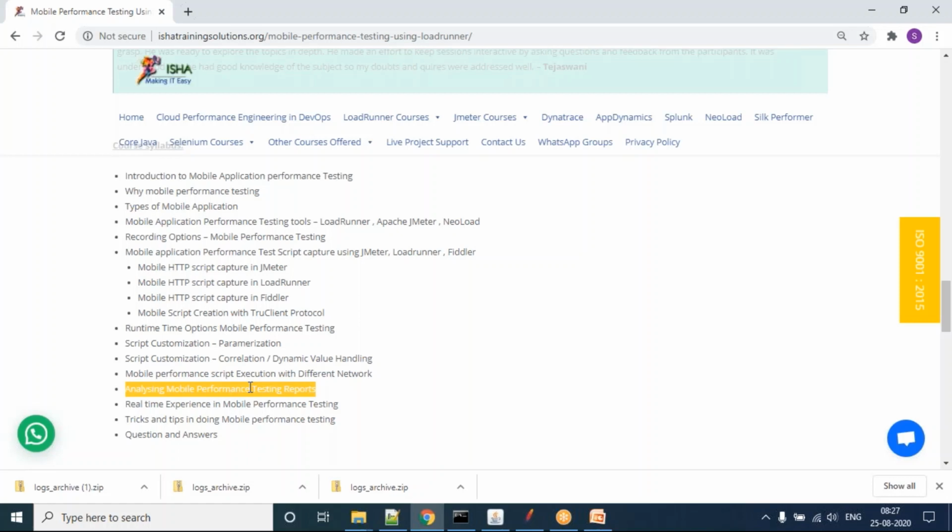The option that I'm going to tell you using Fiddler, it is not only for the mobile aspect, it is for other aspects also. So this is how we are going to plan our course content. We are going to learn JMeter, LoadRunner, Fiddler, TrueClient. In that, Fiddler and TrueClient are not pertaining only to the mobile layer alone. It is a wide range of learning. You can use it for other channels as well. I'll again take a pause here. Anybody have any question? Please ask me.